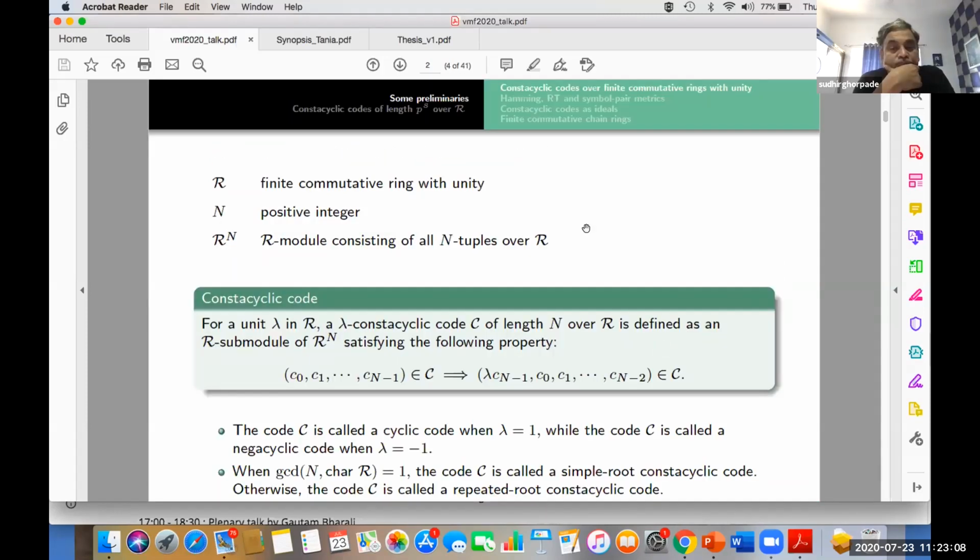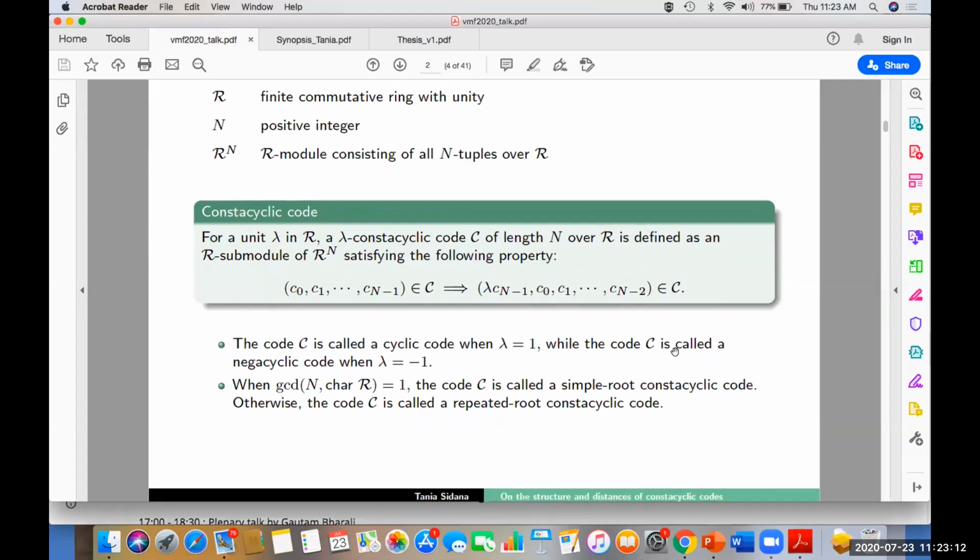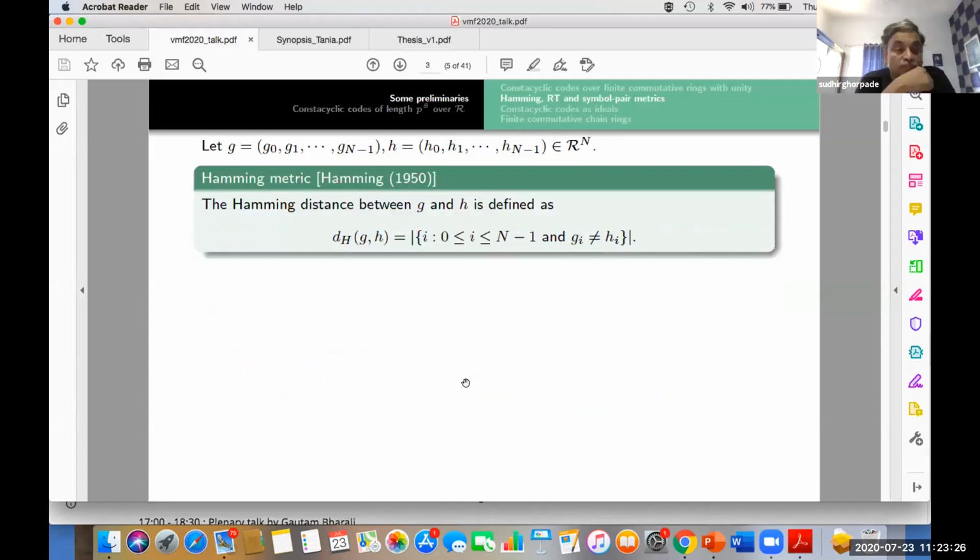Lambda constant cyclic codes are a generalization of cyclic and negacyclic codes, and these codes are divided broadly into two classes: the class of simple root constant cyclic codes and repeated root constant cyclic codes. When the characteristic and length are co-prime, they are called simple root constant cyclic codes, otherwise repeated root constant cyclic codes.